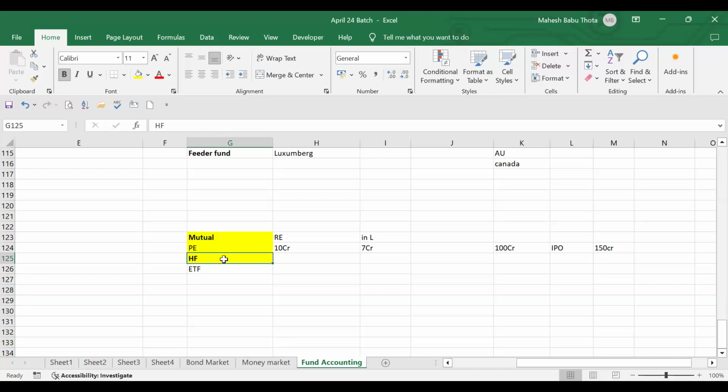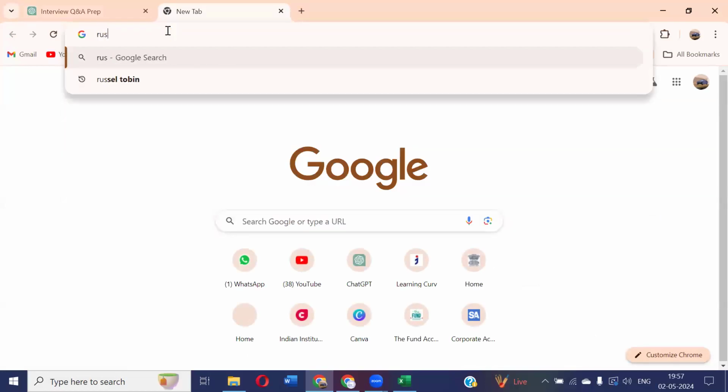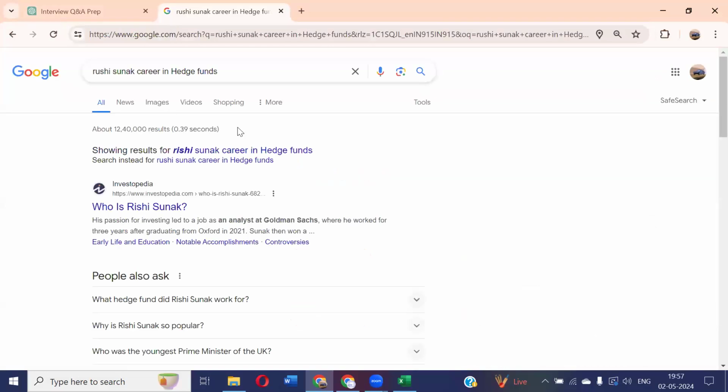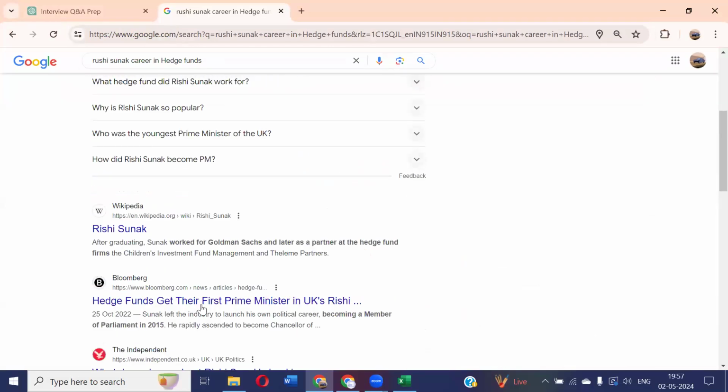Okay, sir. Even our current UK Prime Minister, he also worked in hedge funds only. Before he became Prime Minister, he worked in fund houses. Let me show you that one. Even he had hedge funds, I think. Rishi Sunak, right? He worked as an analyst in Goldman Sachs.